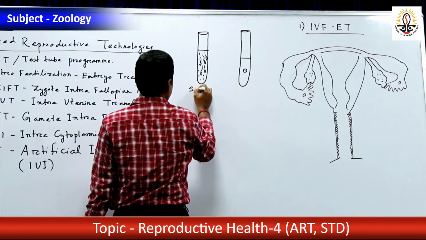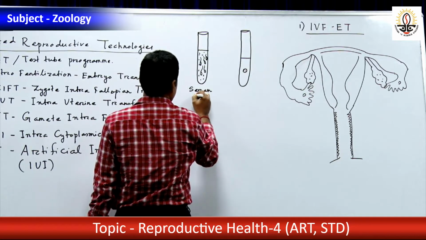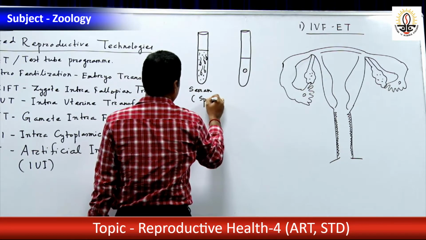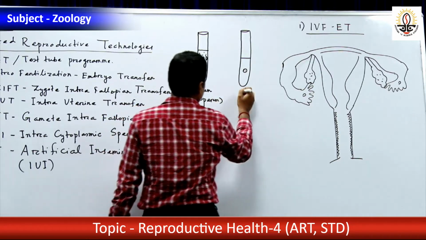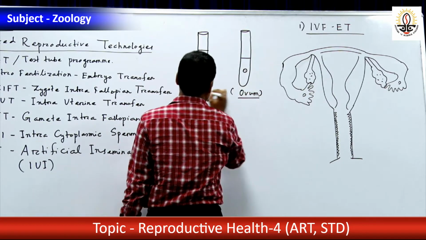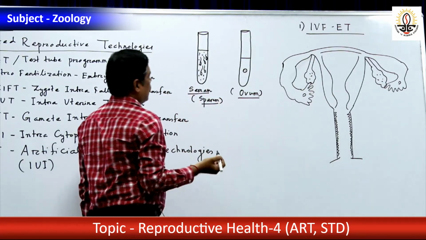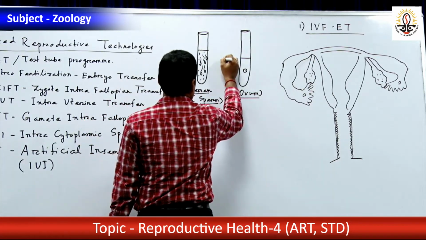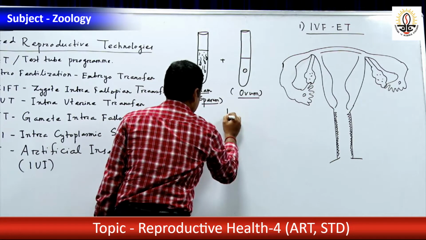This is semen containing sperm. This is ovum. Now this is made to fertilize artificially outside the body.